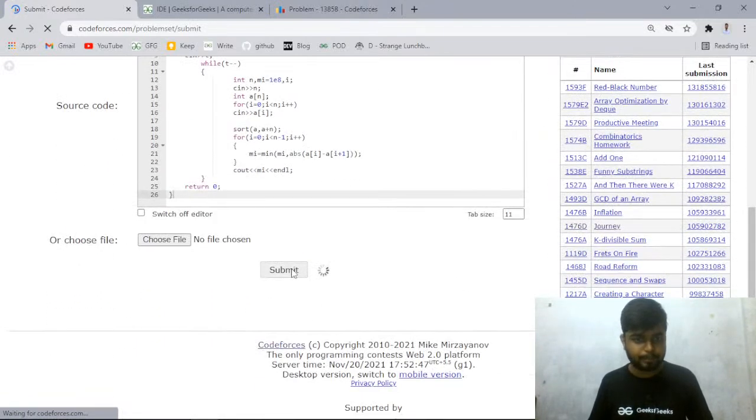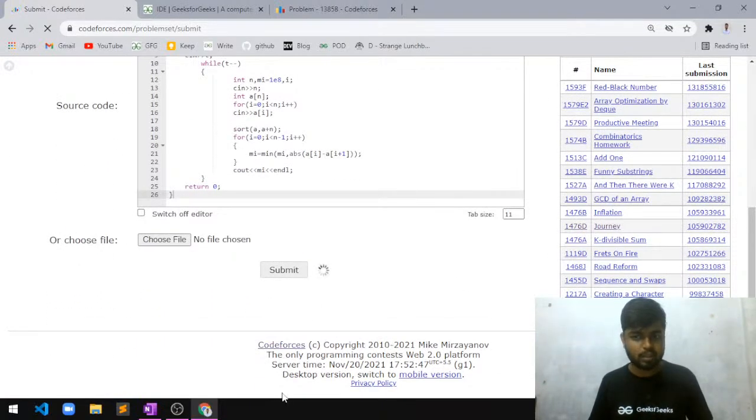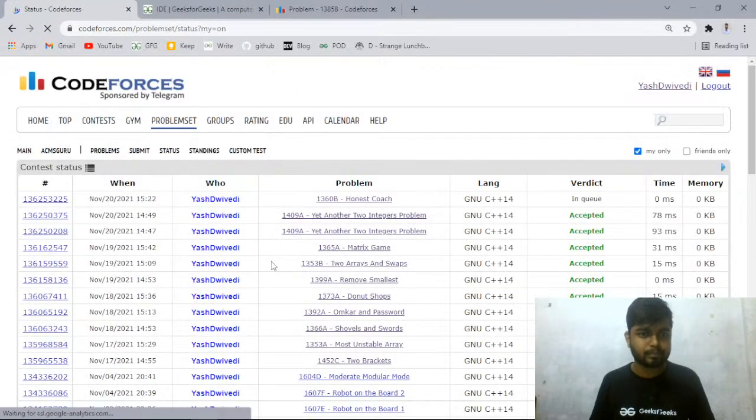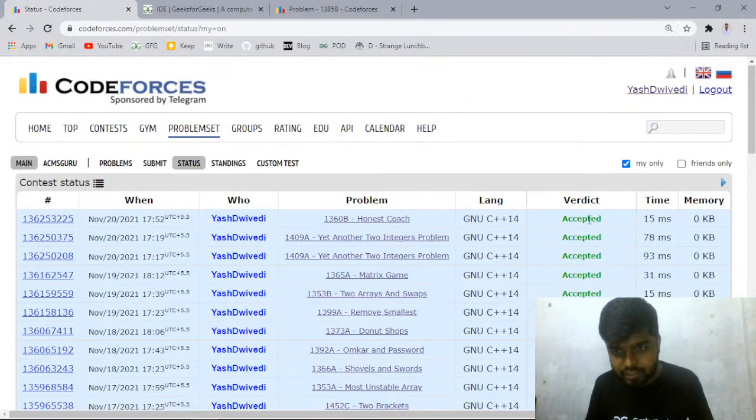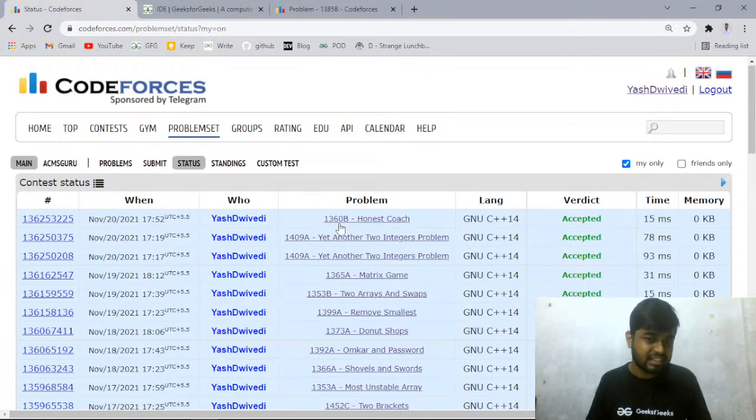Let's submit this code and check whether it works or not. So I've submitted it. You can see that I got an accepted, right? I just got an accepted. So you can see that this problem got accepted, the solution that I did.